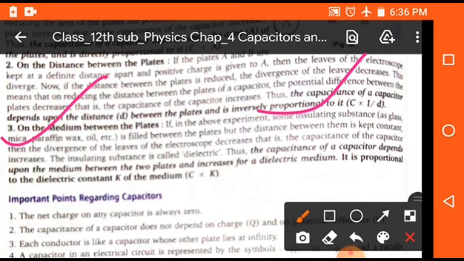Now the next factor is the medium between the plates. If we place different mediums between the plates, then capacitance is directly proportional to the dielectric constant of that medium. It means that if the dielectric constant of the medium placed between the plates is more, then the capacitance will be more, otherwise it will be small.